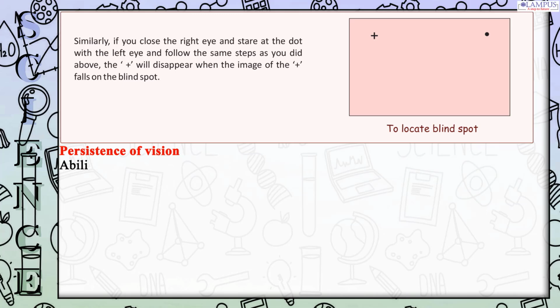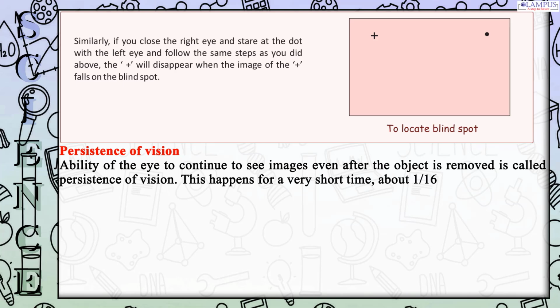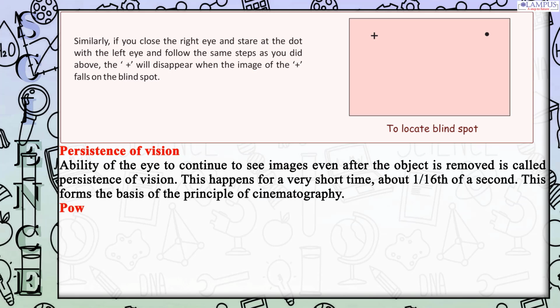Persistence of vision. The ability of the eye to continue to see images even after the object is removed is called persistence of vision. This happens for a very short time, about 1/16th of a second. This forms the basis of the principle of cinematography.